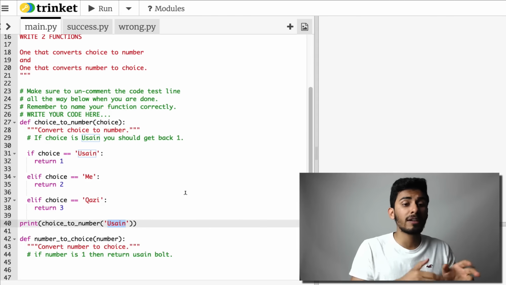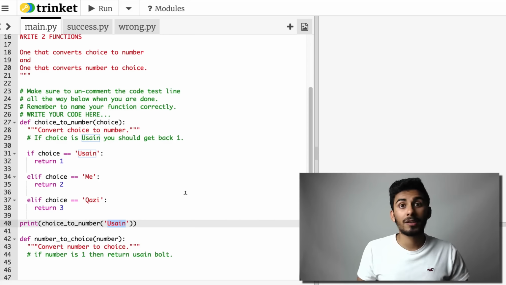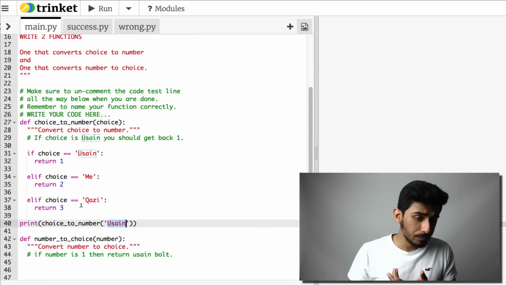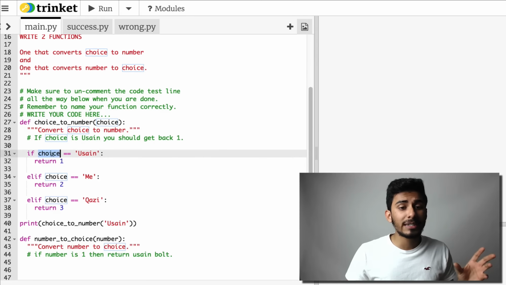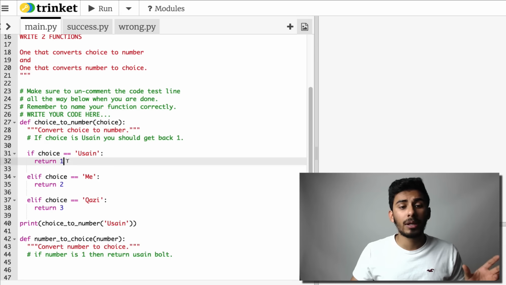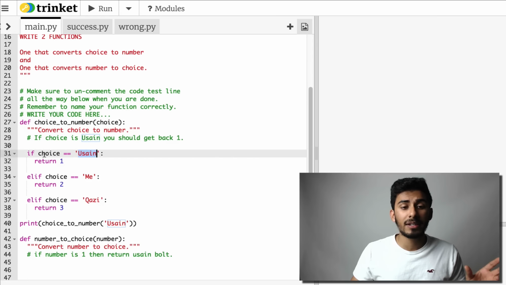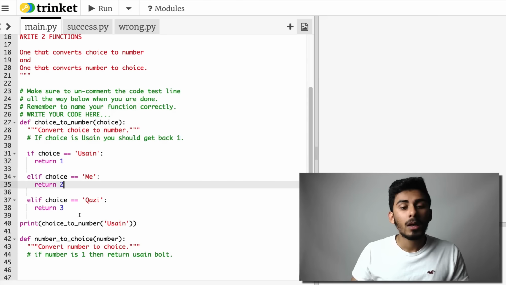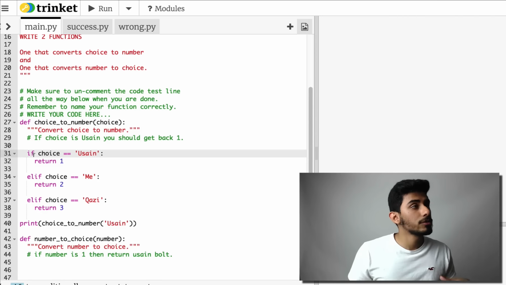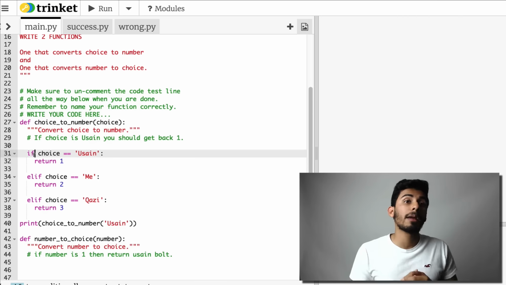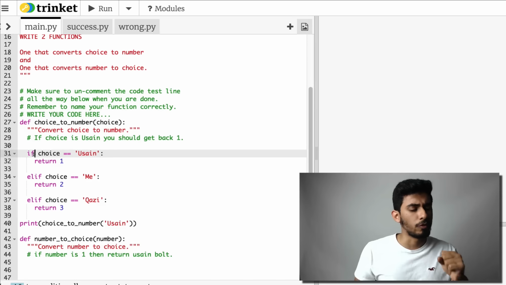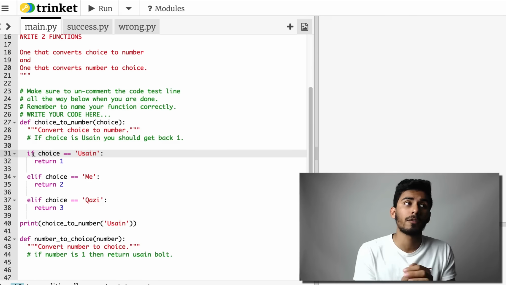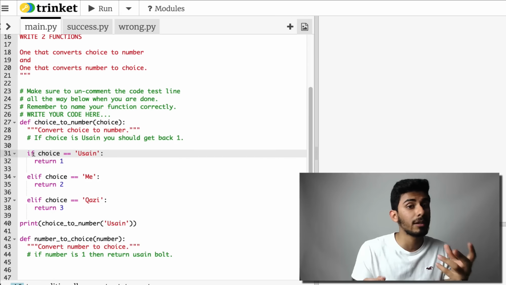So there's the if, else if, and else that we wrote. Is there a way we can make it easier, perhaps using dictionaries that we learned earlier? Remember, we have each choice associated with a value, with a number. So this should automatically be telling you, hey, maybe there's a key-value relationship. If you put in 1, you get back Usain. If you put in Usain, you get back 1. If you put in me, you get back 2. If you put in Qazi, you get back 3.